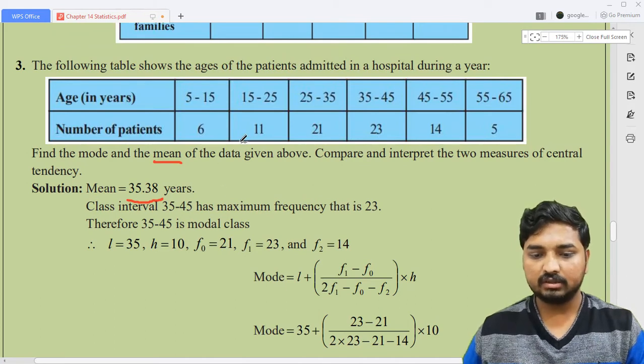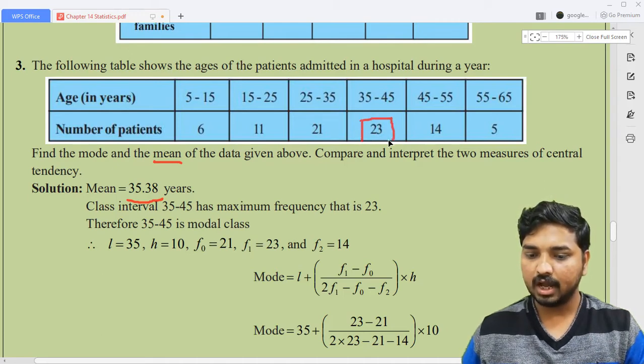First thing is, look at the highest frequency. What is the highest frequency? 21, 23. So 23 is the highest frequency. What is the class interval corresponding to this one? It's 35 to 45. This is the class interval corresponding to the highest frequency, so it will become the modal class. What is the lower limit? It is 35. And what is the width? It is equal to how much?